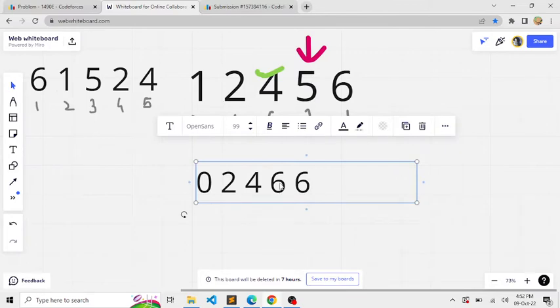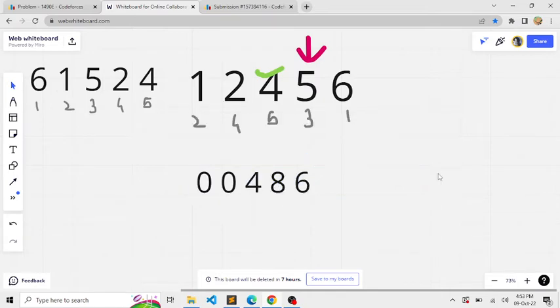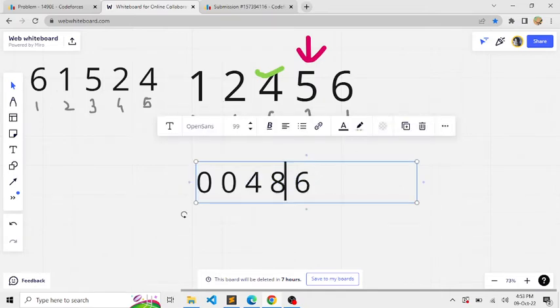Again, in order for player 3 to win, he should be paired with a player whose token value is less than 6. In this case, it is either 2 or 4. So let's go with 2. So 2's value would become 0 and 6 would become 8. Now as you can see, 8 is already greater than all the remaining tokens. That is, player 3 also has a chance of winning, just as we saw for player 5.